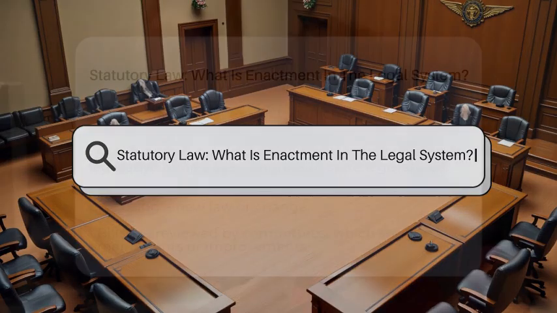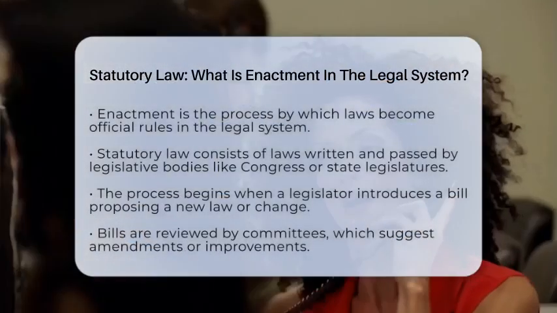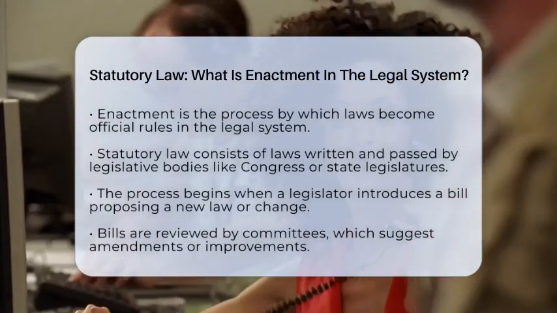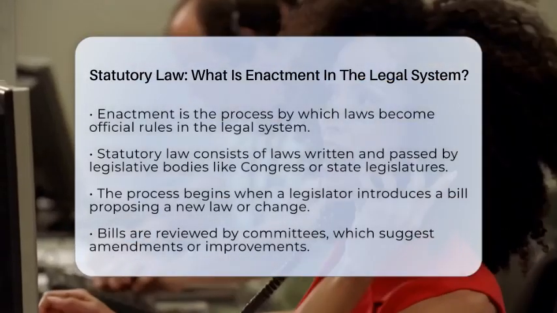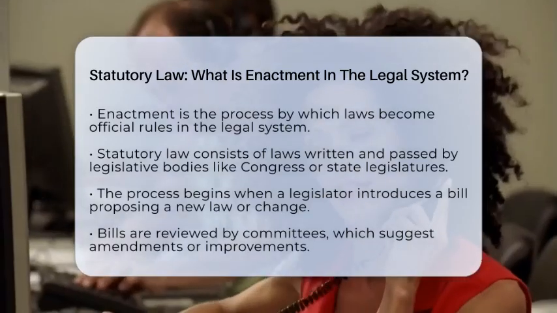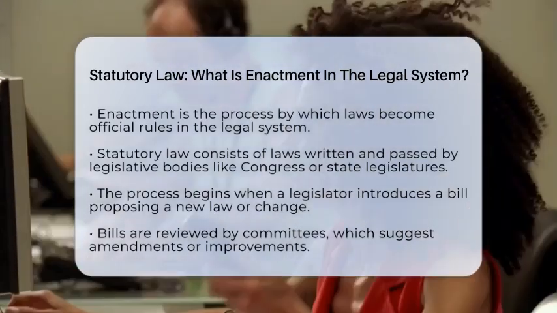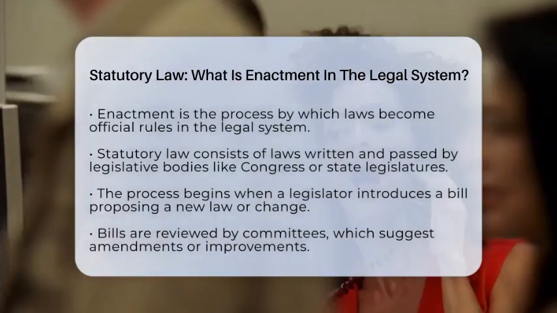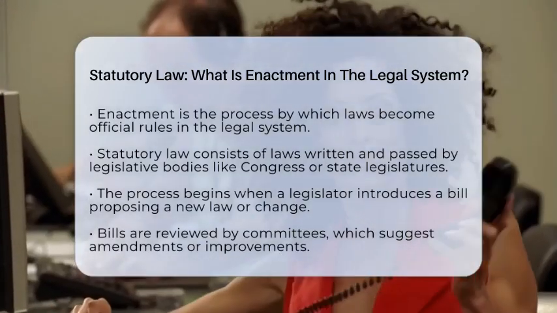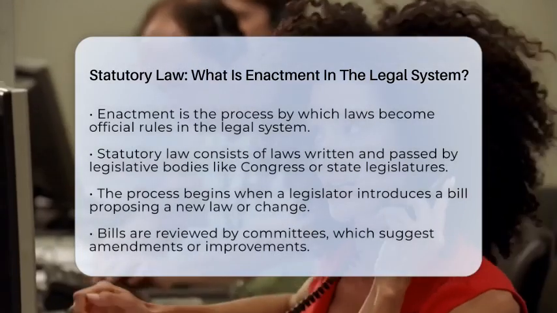Statutory law. What is enactment in the legal system? Imagine a law coming to life, not just as words on paper but as rules that everyone must follow. That process is called enactment, and it is the way laws become official parts of our legal system. When we talk about statutory law, we mean laws that are written down and passed by a legislative body like Congress or a state legislature.